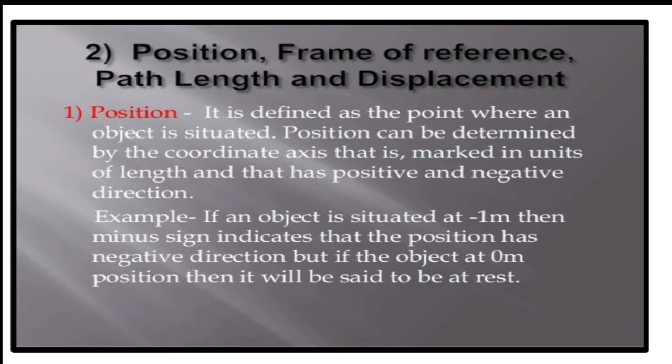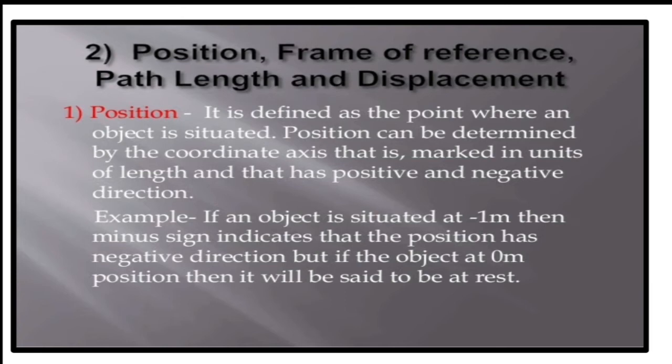So how do you characterize position? With the help of a coordinate axis. You will use certain units to specify the position. As I was telling in the case with the bead, at t equal to 1 second, the bead is at x equal to 2 centimeter. Stating like that, we say as position.